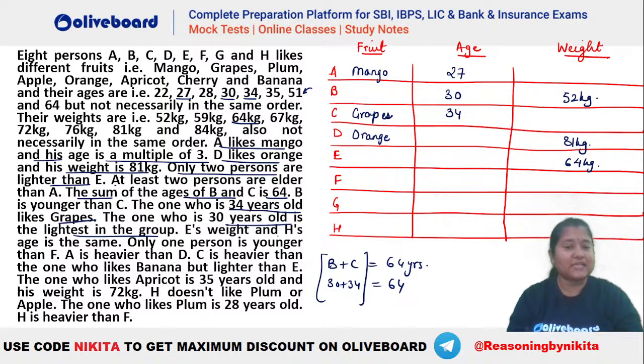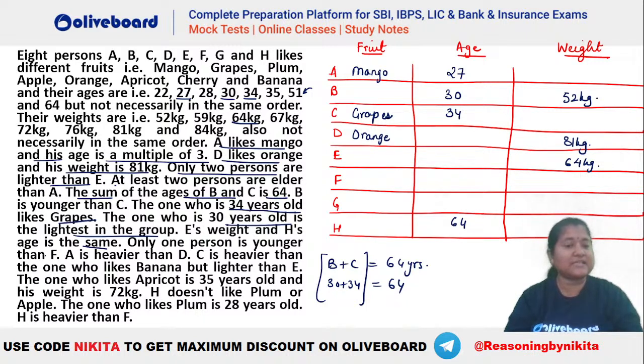Okay. Now E's weight and H's age is same. So what is E's weight? That is 64 kgs. So that means H's age has to be 64. Right. So this person will be 64 in here. Okay. H's age and E's weight has to be same. So E's weight is 64. That means H's age is also 64. Okay.